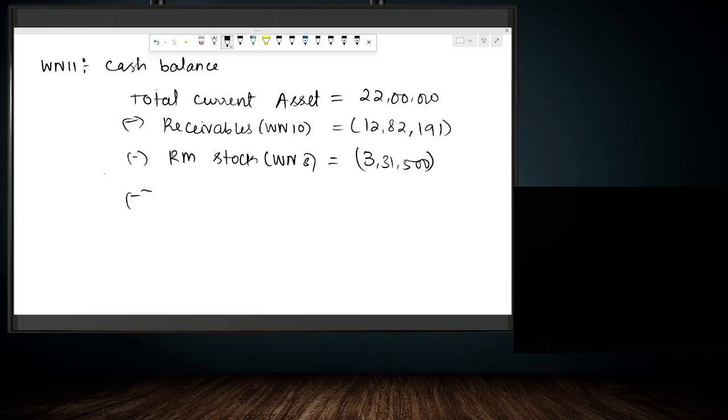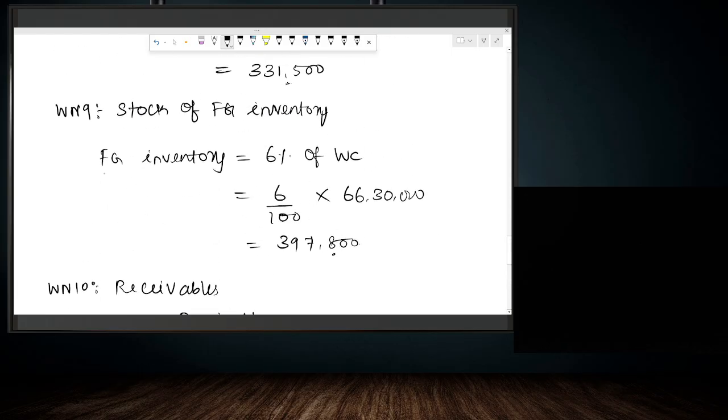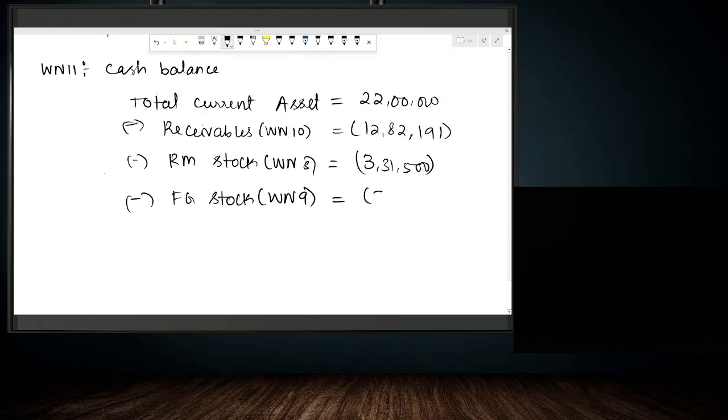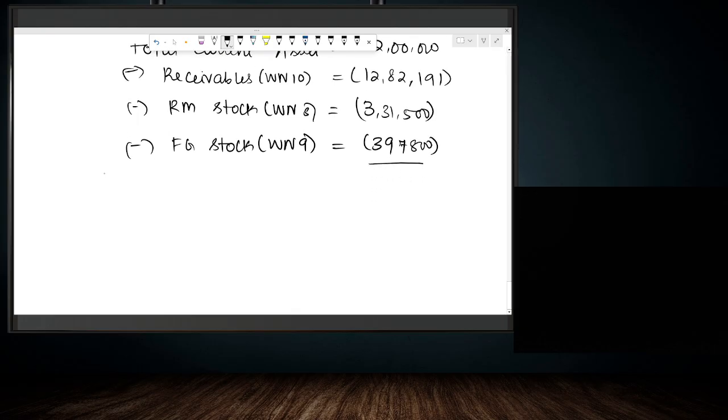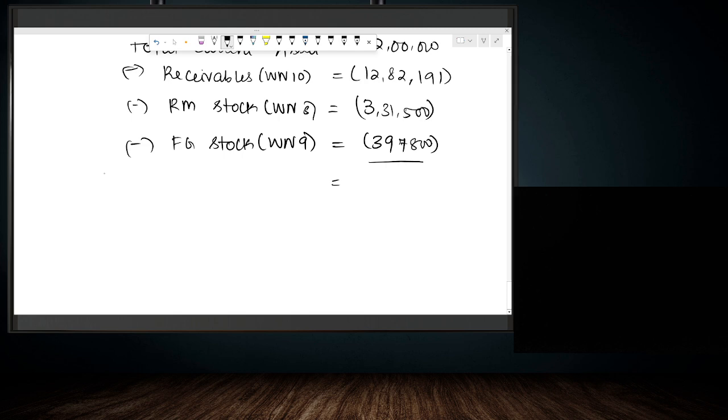3,31,500. Then we will subtract the finished goods stock. No information is given for calculating work in progress, so we are just ignoring it. Finished goods stock, the amount is 3,97,800. So what will be the balancing figure? 22 lakh minus 12,82,191 minus 331,500 minus 397,800. We get 1,88,509 as the cash.